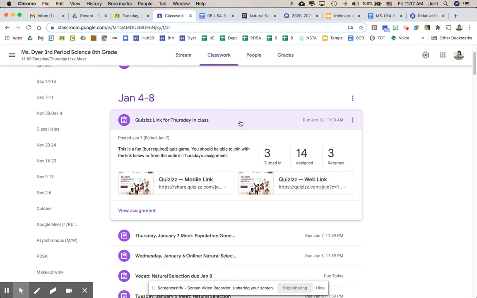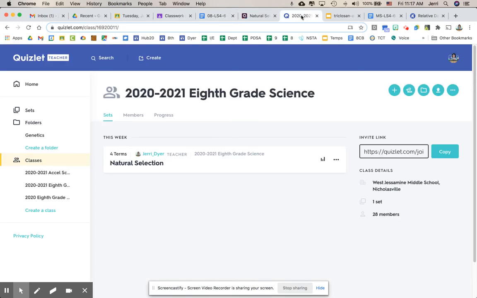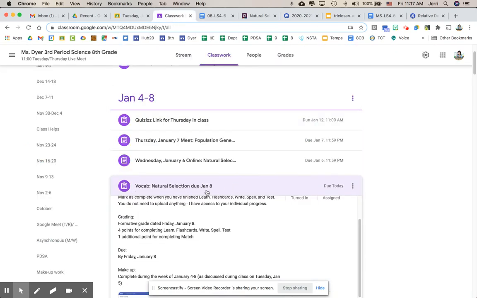And it's kind of a contest of, hey, how do we do on this? We might have some bragging rights going on Tuesday when we come back together. Okay, the next thing to remind you of is that you have vocabulary that's due, and we talked about that a little bit earlier on. So make sure that you get this vocabulary assignment right here. It's vocabulary that I assigned on Tuesday. Make sure that you get that done before you take the learning check on Monday.